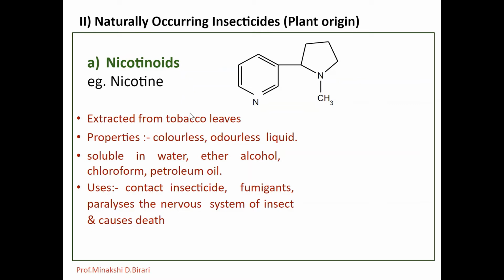The content of nicotine in tobacco leaf varies from 0.5% to as high as 15% in some Algerian samples. The average range is between 2 to 3%. Nicotine is present in all stages and in all parts of the tobacco plant. So it is extracted from tobacco leaves, having the molecular formula C10H14N2. So this one is the structure of nicotine.